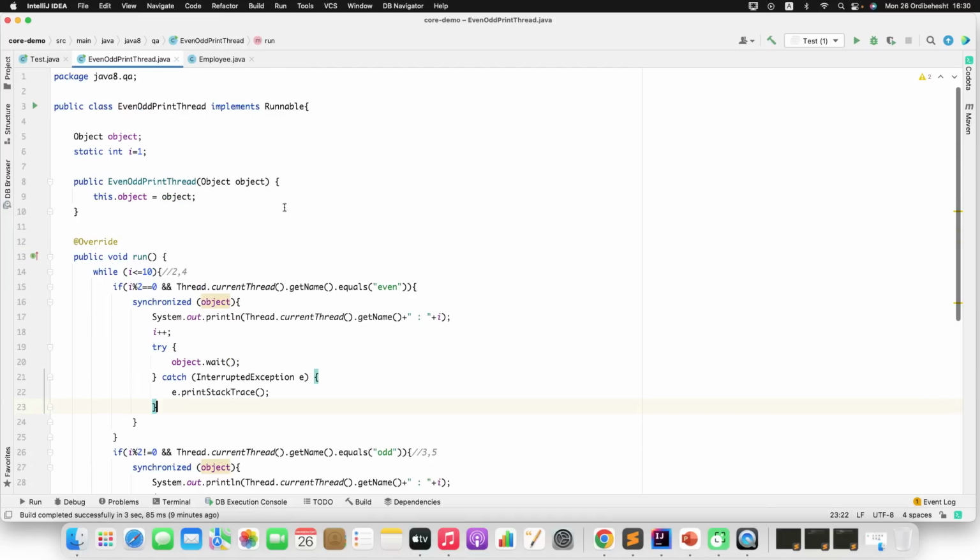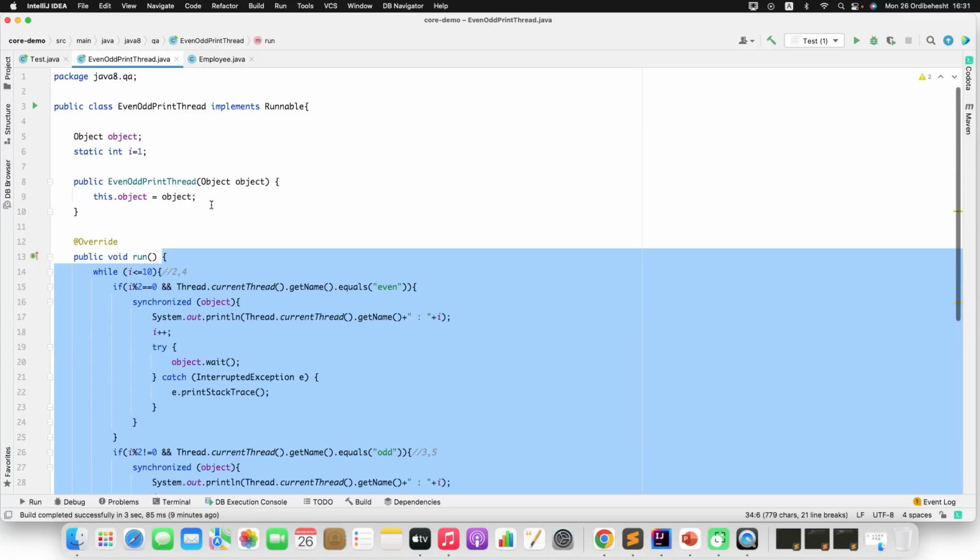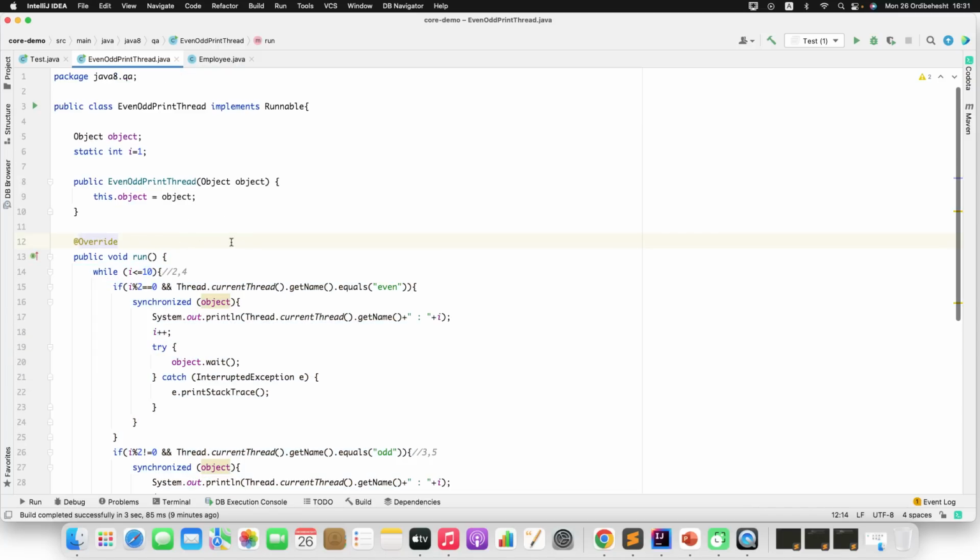Now, I will show you how you can do that using CompletableFuture. And the interviewer will expect you to do that using CompletableFuture, because this approach you can directly find from Google. Okay. So they just want to test how comfortable you are with the CompletableFuture concept and how you play with wait and notify.